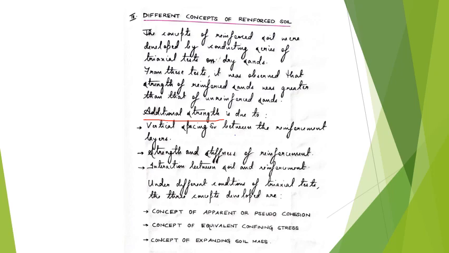Now the next factor that decides the additional strength is the strength and stiffness of the reinforcement. This depends upon the type of material that we choose as reinforcement. We have seen that there are different materials used, like stiffer materials such as steel rods, and flexible materials like the polymeric or geosynthetic materials.